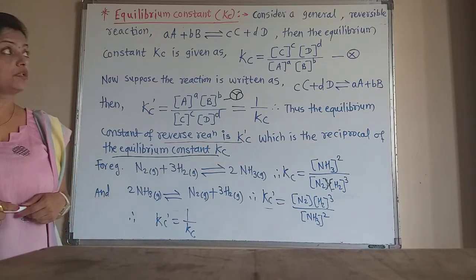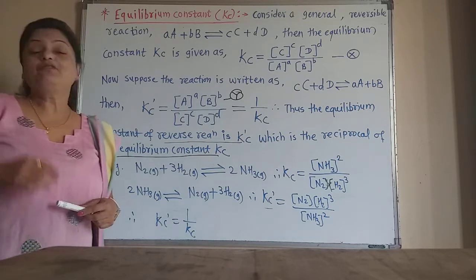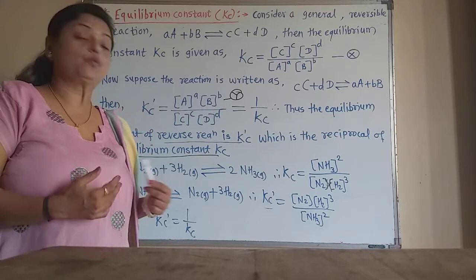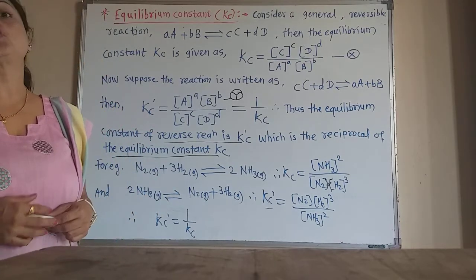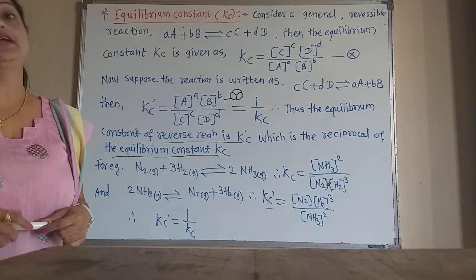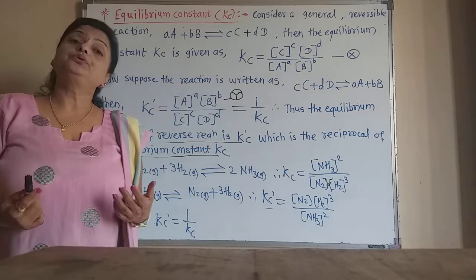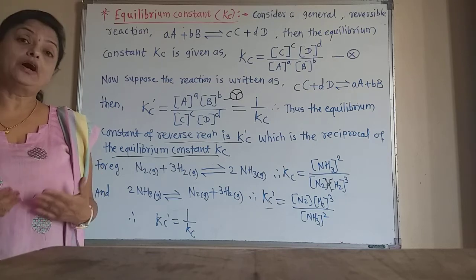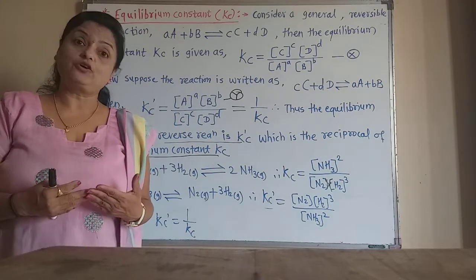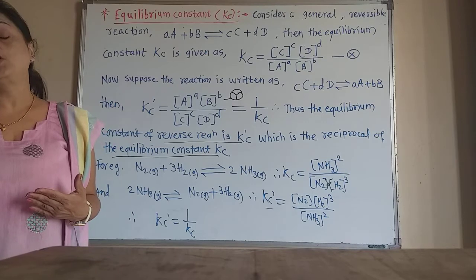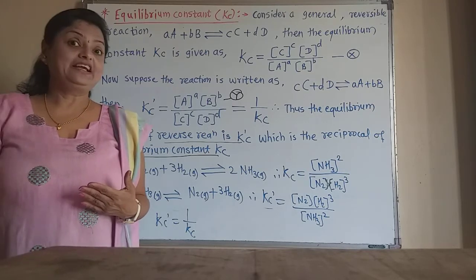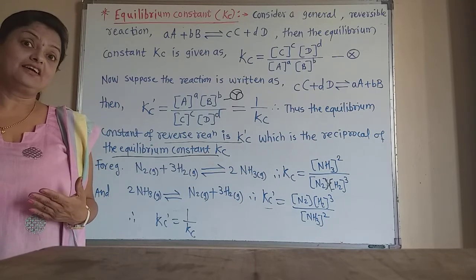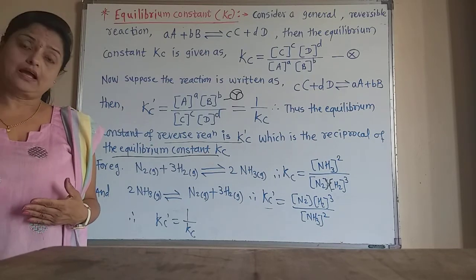Now this is about the equilibrium constant. Then we will see the numericals and problems on the formulae and equations of the equilibrium constant and the law of mass action. Students, if you learned this video very easily and understood all of this, that is the rate of the reaction, what the law of mass action is, its statement, its mathematical equation, and how the equilibrium constant is written, you have learned all these things today.